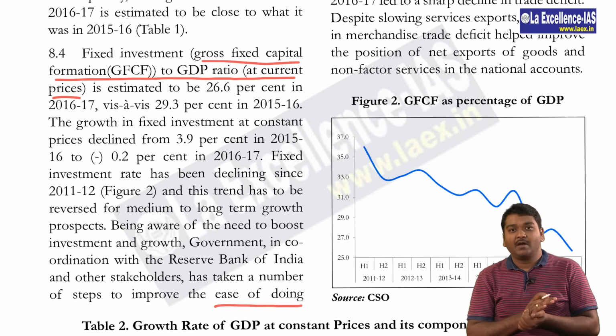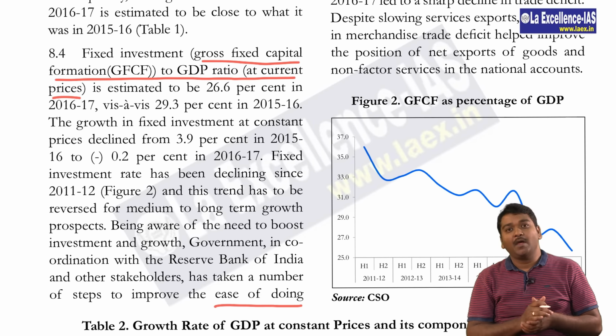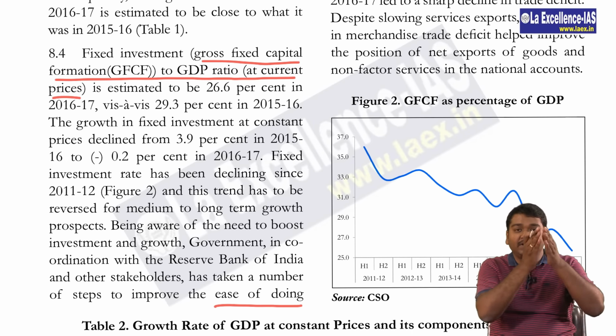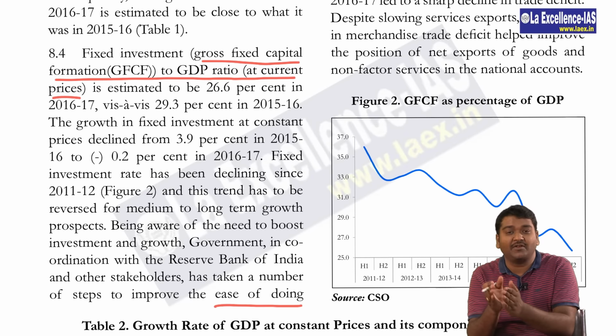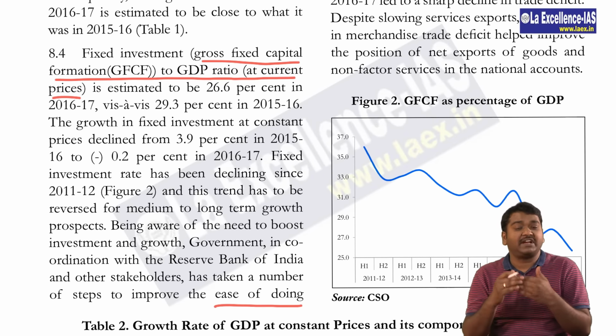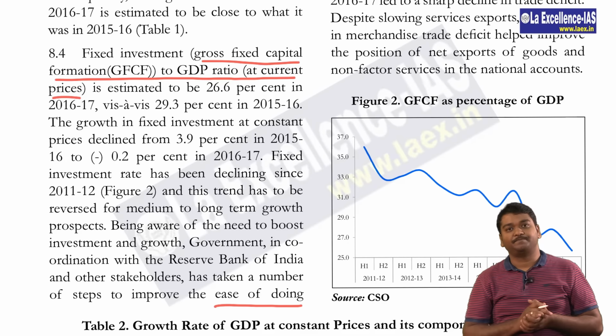We know that capital expenditure actually looks at the capital formation. But whenever the central government gives some money to the state government in the form of grants, the state governments may use this money for the capital formation.